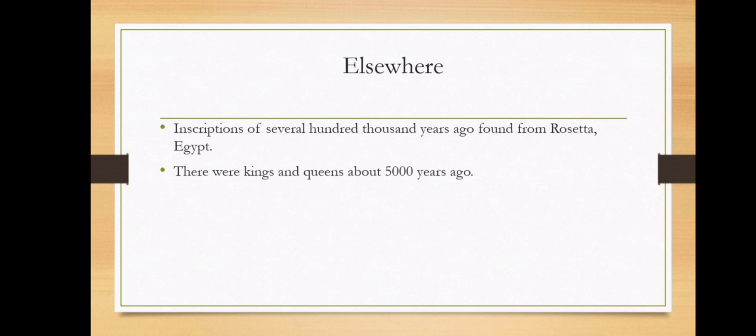Inscriptions several thousand years old are found from Rosetta, a town in Egypt, and they give proof that there were kings and queens about 5,000 years ago, and they used inscriptions. It all shows the way how human beings developed to this stage.